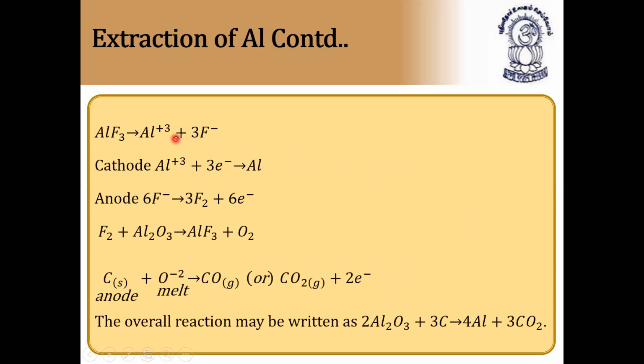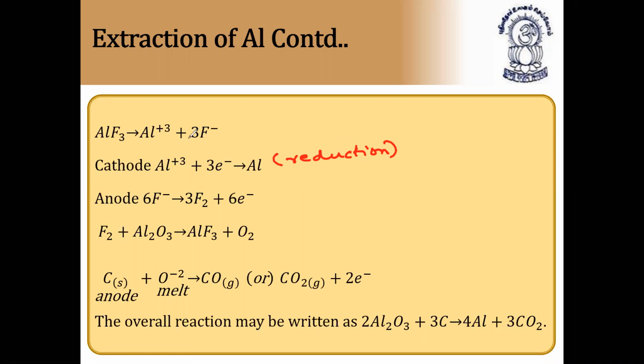So aluminum fluoride combines at the cathode. What happens? Aluminum fluoride first changes to aluminum ion plus fluorine ion. At the cathode, these aluminum ions gain electrons and form aluminum. That is called reduction. What is taking place at the cathode? Reduction, because gaining of electrons is called reduction.